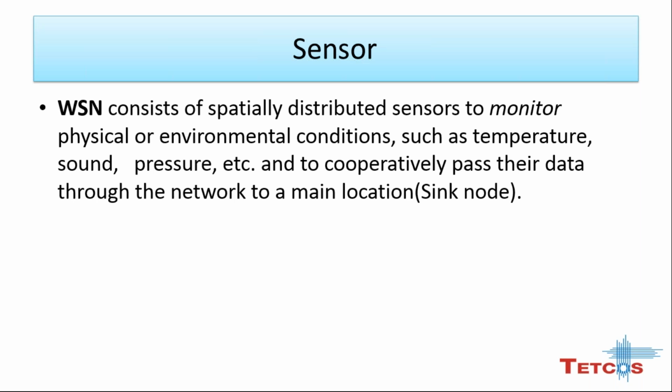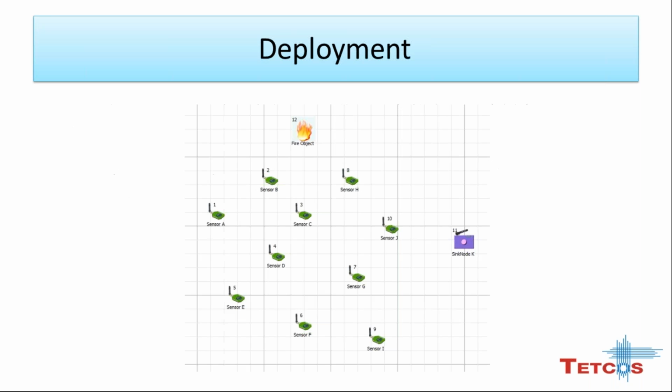WSN has spatially distributed sensors to monitor physical or environmental conditions like temperature, sound, and pressure, which further pass their data to a main location called the sink node through the network. So this is a scenario of deployment of sensors and a sink node in a wireless sensor network, where the sensor will sense the fire object and send the data to the sink node. This fire object we can call an agent, where the sensor senses the data and sends it to the sink node.